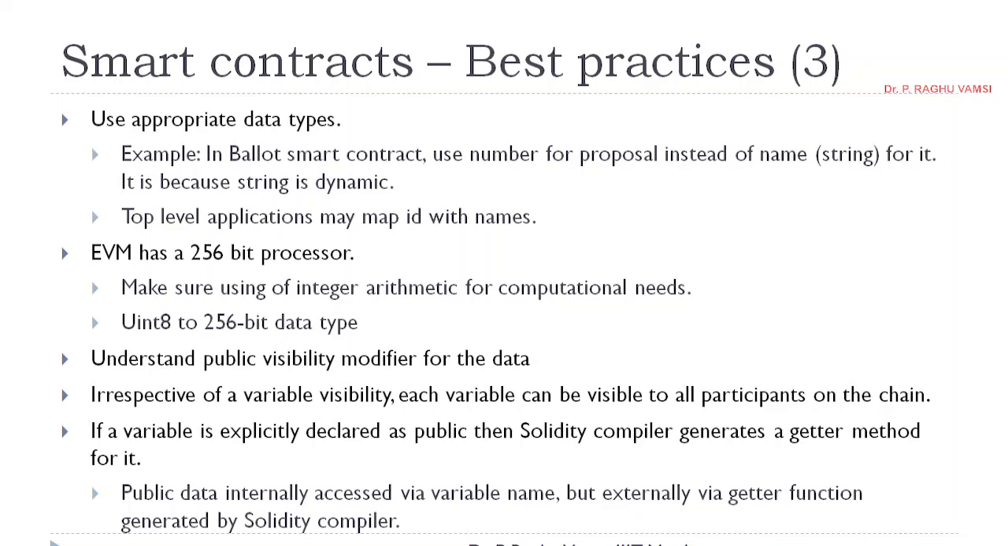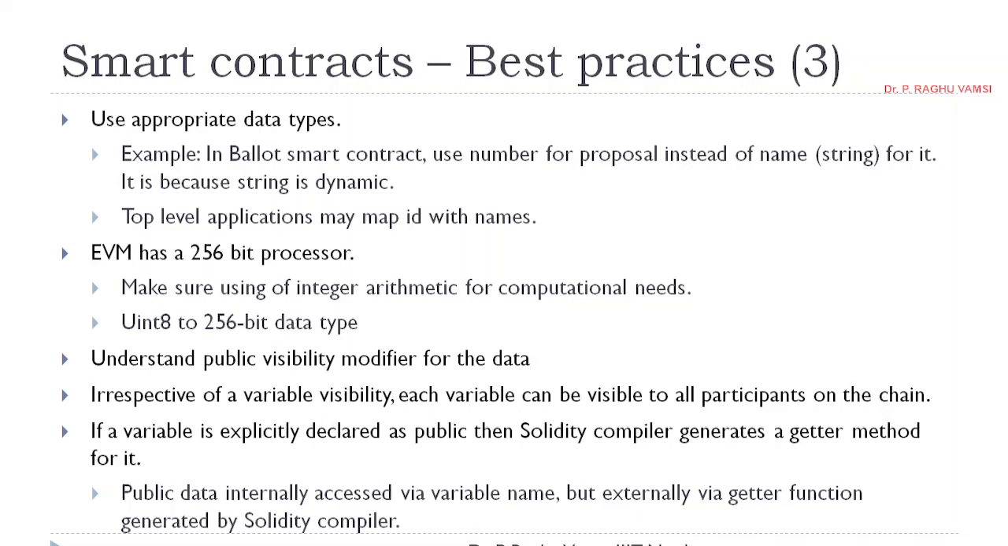Top level applications may map ID with names. Top level application means the front end application, the off-chain web application that you write, that may map ID with names. Anyhow, you will mention a database where ID can be used as a primary key and the corresponding names will be there. EVM has a 256-bit processor.